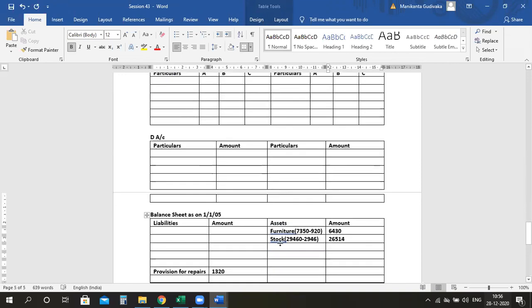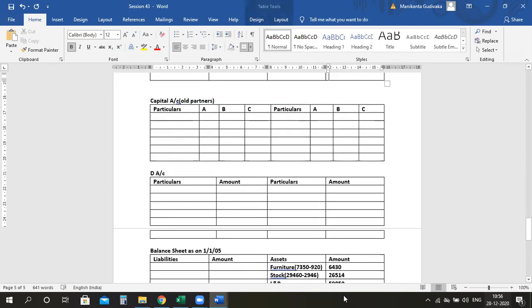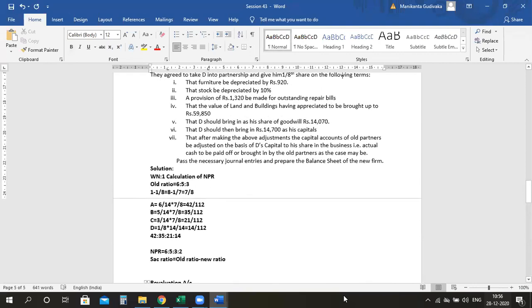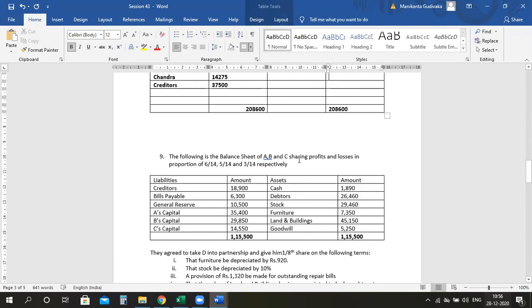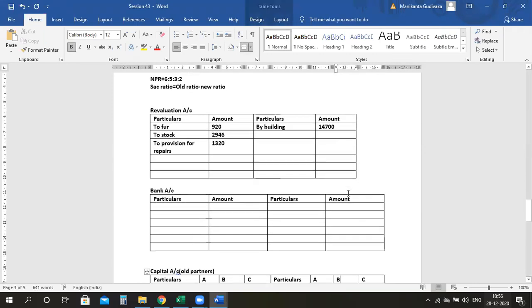Come again to your asset side, land and building. They directly told us it has been appreciated to 59,850, so I'm directly taking 59,850 as the amount. Then let's look into the other stuff. They are telling us D has brought in his share of goodwill of 14,070. So whenever he is bringing it, we have to show cash account debit to the new partner's capital account. Before that, in the cash account, we have an opening balance of 1890. So let's take that in the cash book or bank account. Here it will be to balance brought down, 1890, this is your opening balance.